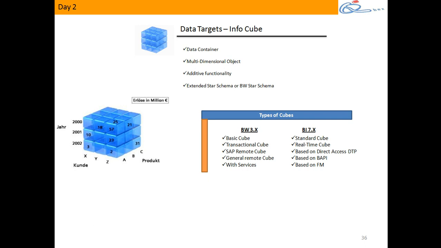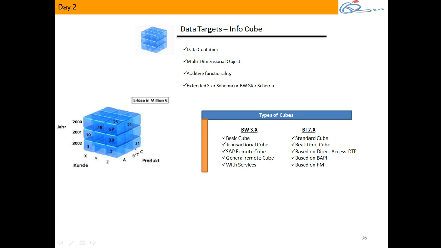Now try to understand multi-dimensional here, look at this. Jahr means it is year. So this block is for 2000, the second block is for 2001 and the third block is 2002, this way. Kunde means customer in German. Now look at this block like this: this block is for customer X, this is for Y, and this is for Z. And look at it from this angle, separating these blocks, you'll have A block, B block, and C block.